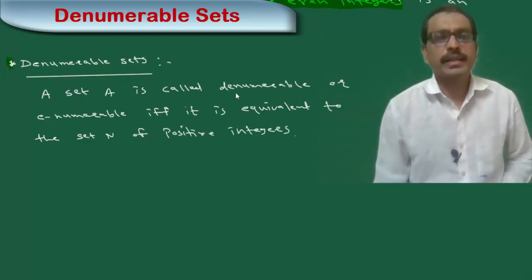A set is called denumerable or enumerable if and only if it is equivalent to the set N of positive integers.